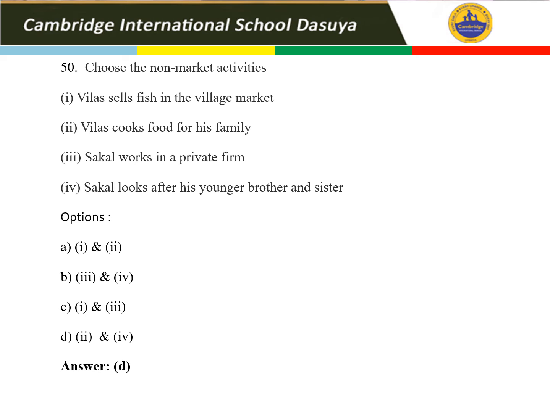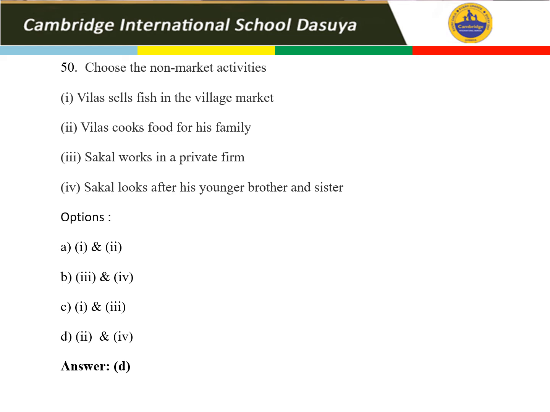So this is totally nothing to do with the market. So it is no market activity. Next is Suckle works in private firm. So this is market. The firm is a market for Suckle. Now, next option is fourth. Suckle looks after his younger brother and sister. So again, there is nothing that will be paid in this and he need not to go anywhere. So second and the fourth is the right answer. So from the options that second and fourth is in the D option. So D option is your right one.